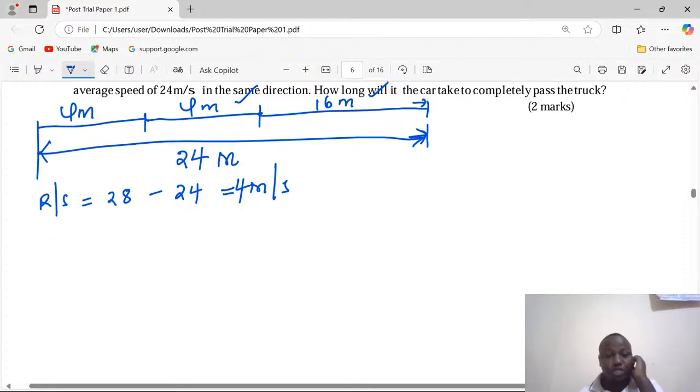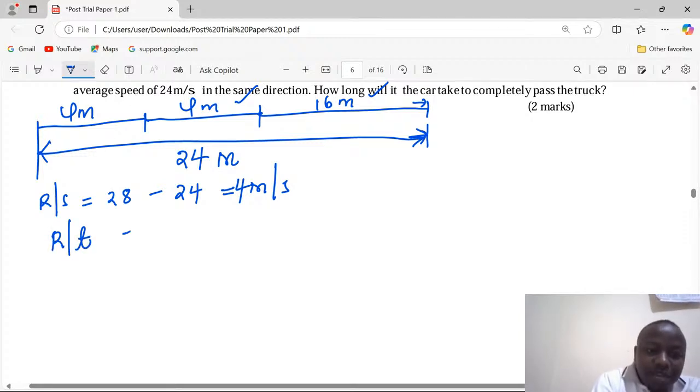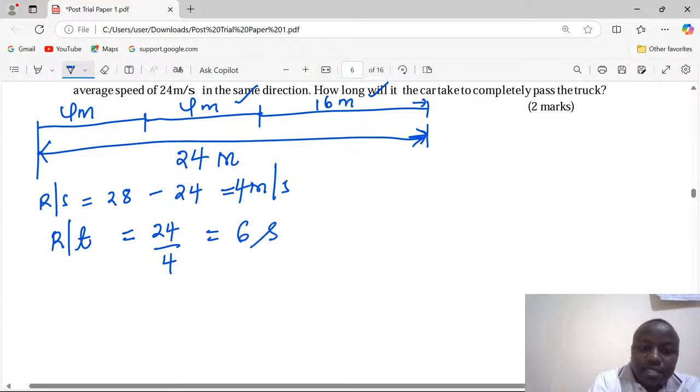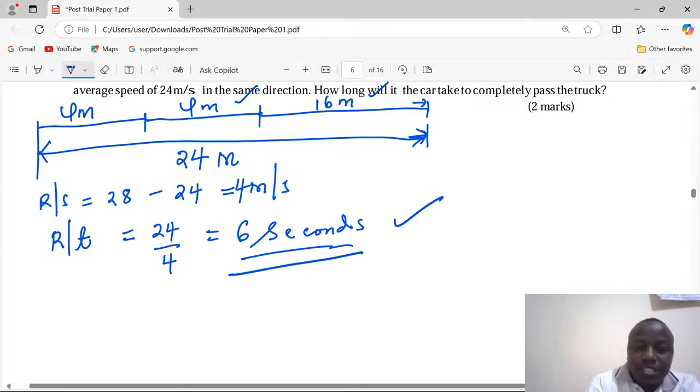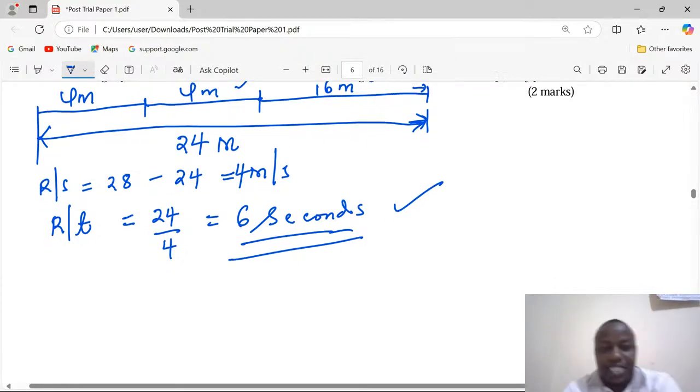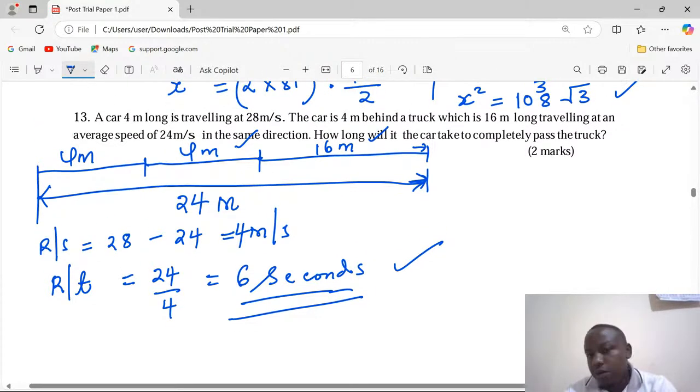If the approaching speed is 4 meters per second, then we need to get the time taken to cover the relative distance. So we need the distance over the speed. This is going to give us exactly 6 seconds. That is the time taken to completely overtake.